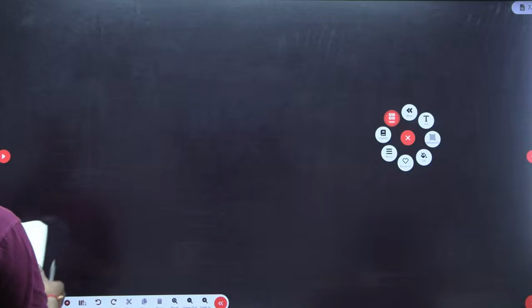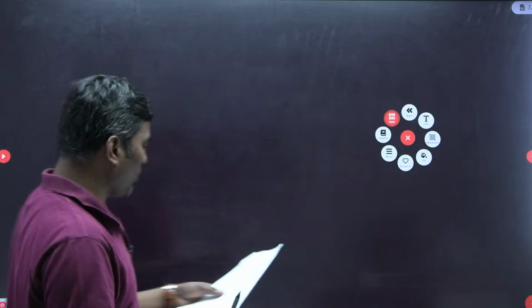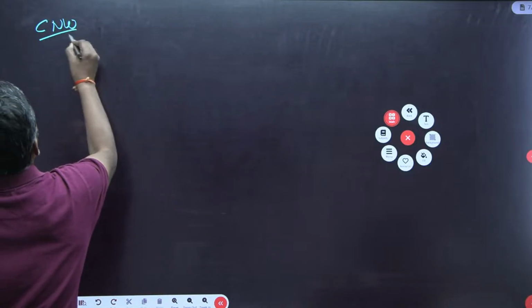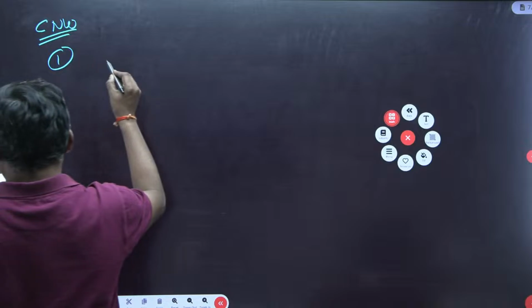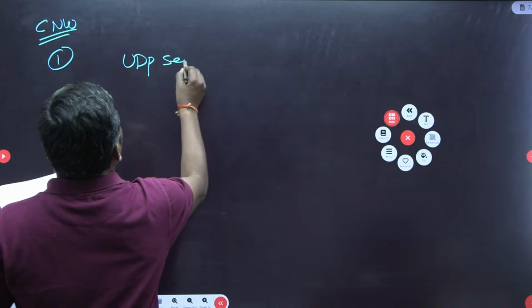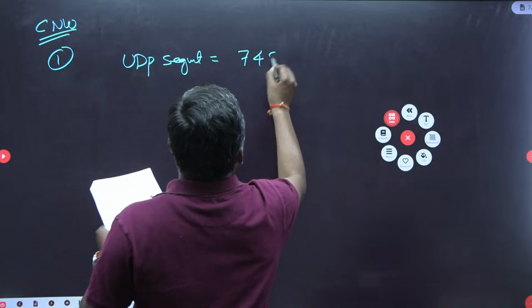Next, some more questions of COA we'll see. Before that, we also got some questions from computer networks. The first computer network question: they said a UDP segment, with segment size 7488 given.